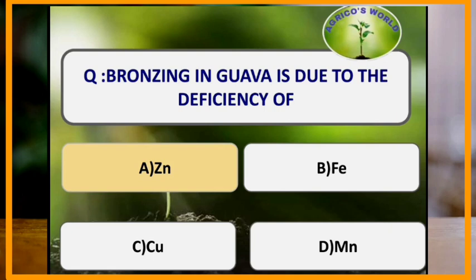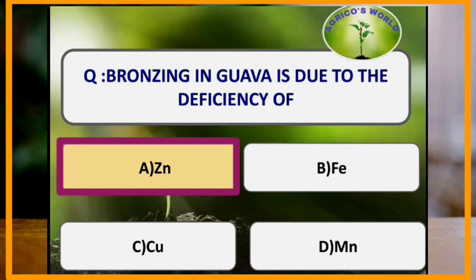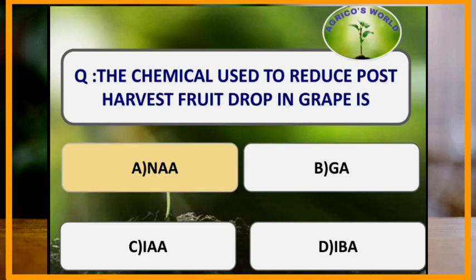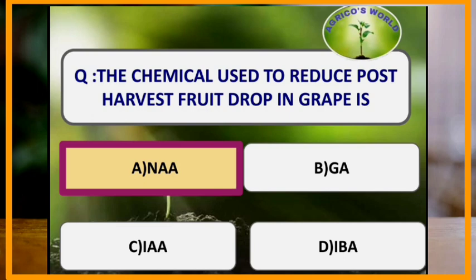Bronzing in guava is due to the deficiency of which of the following nutrient? Zinc deficiency leads to the bronzing in guava. Which chemical is used to reduce the post-harvest fruit drop in grape? NAA, that is naphthalene acetic acid, is used at the rate of 50 ppm to reduce the post-harvest fruit drop in grapes.